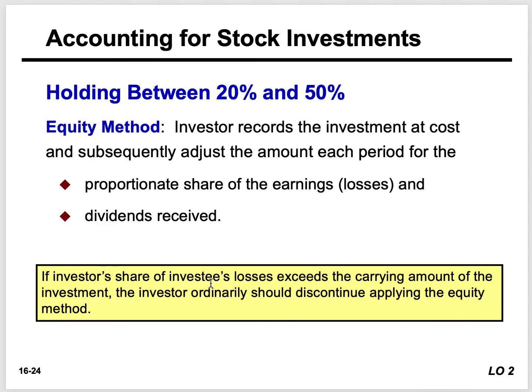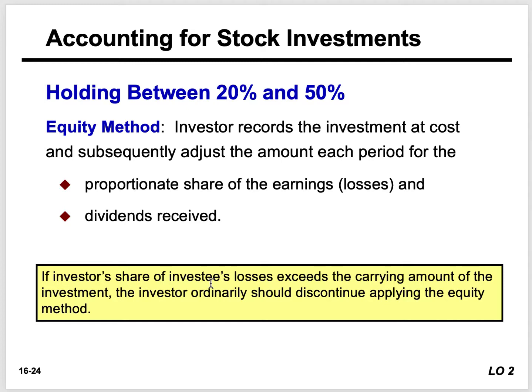Now, what happens if we hold between 20% and 50%? Well, remember, when the investor owns between 20 and 50% of the common stock of a corporation, it's generally presumed that the investor has significant influence over the financial and operational activities of the investee. So we have to use the equity method.